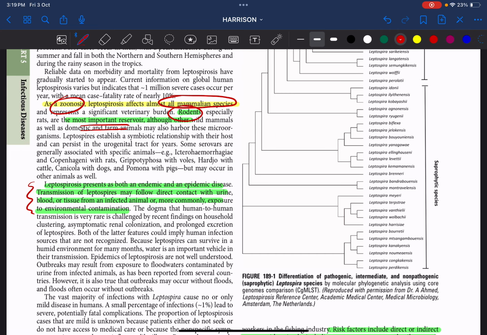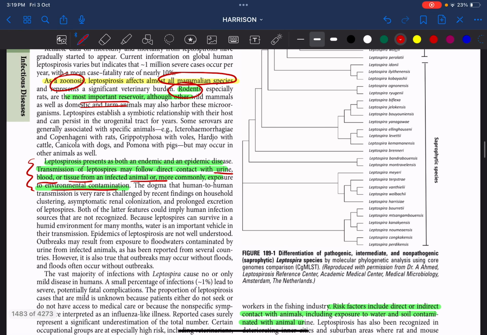Okay, because as I told you, the transmission is mainly through direct contact with the urine, blood, or tissue from an infected animal, or through environmental contamination. So it can present as endemic as well as epidemic. But in Leptospira epidemics, the transmissions are not well understood in the literature, but endemic transmission of leptospira is very common.